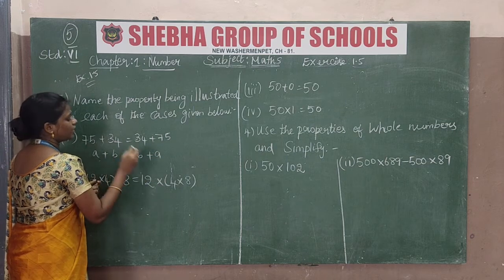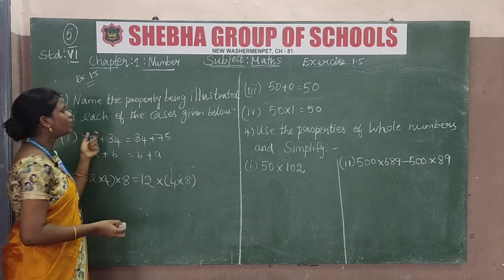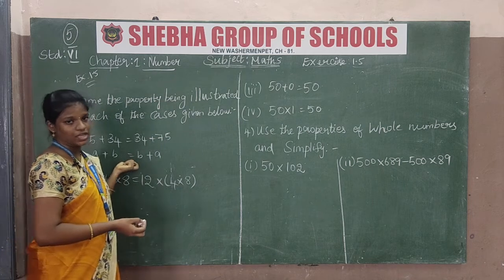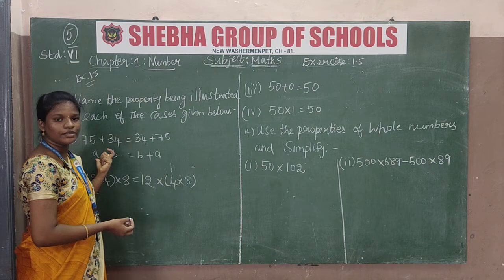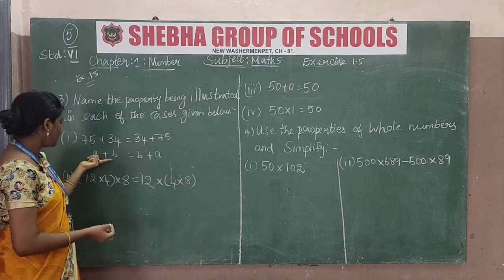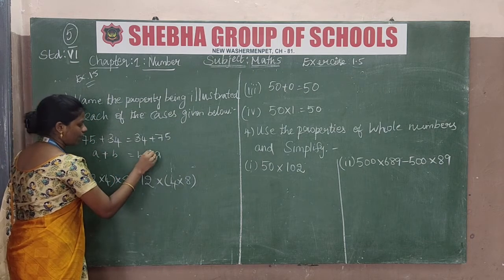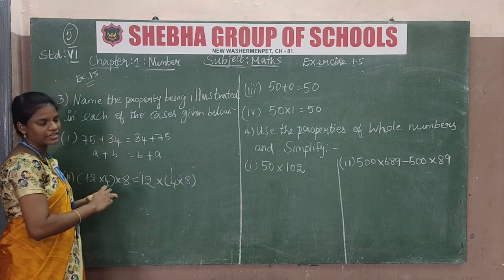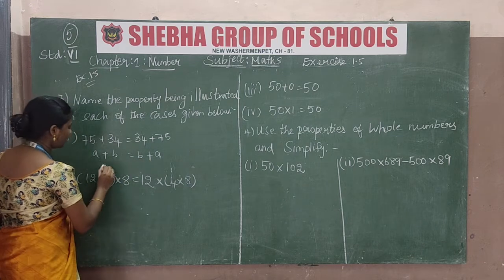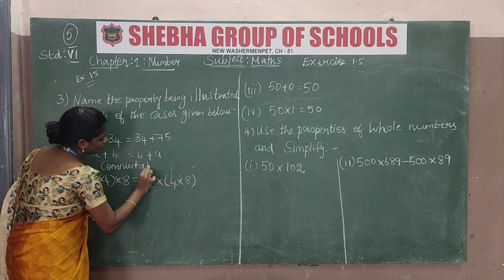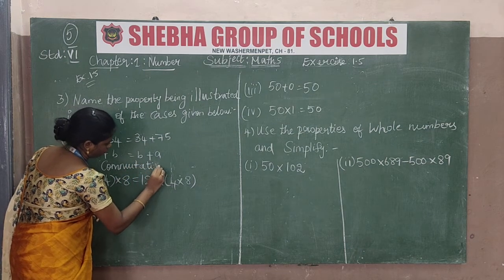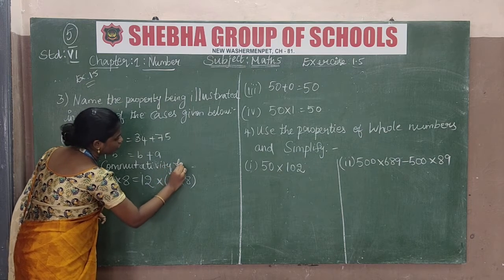So a plus b is equal to b plus a. What is the property? This is the commutativity property. In commutativity, which is it, subtraction or addition? This has only addition. So this is the commutativity for addition. So we write commutativity for addition.